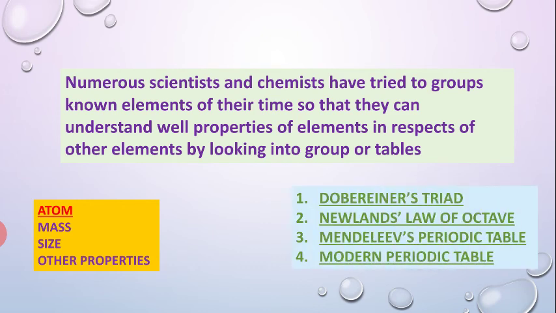So these are the four topics that we will study in the next video: first, Dobereiner's triads, second, Newlands' law of octaves, then Mendeleev's periodic table and the modern periodic table. All these things we will study in the next video, and this is a very important chapter because it will tell us a lot about the periodic table, the elements and the atom.